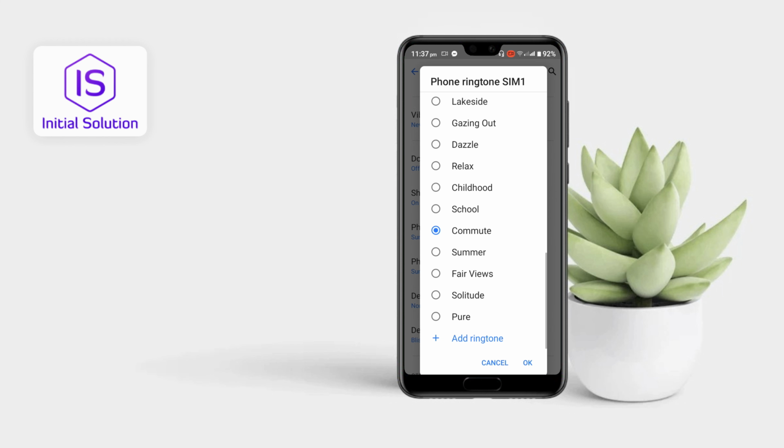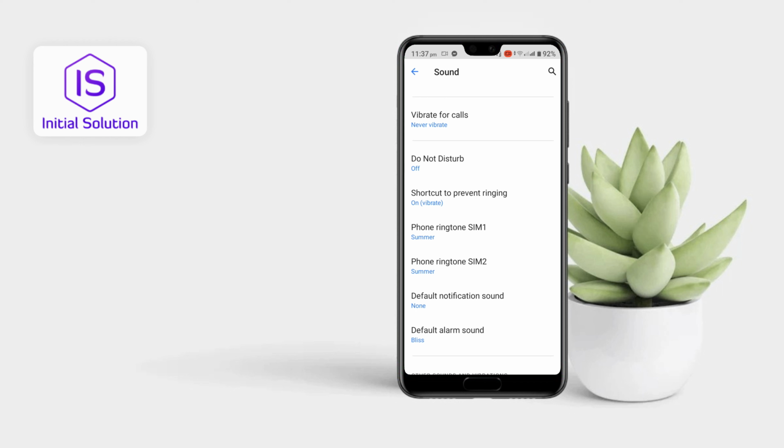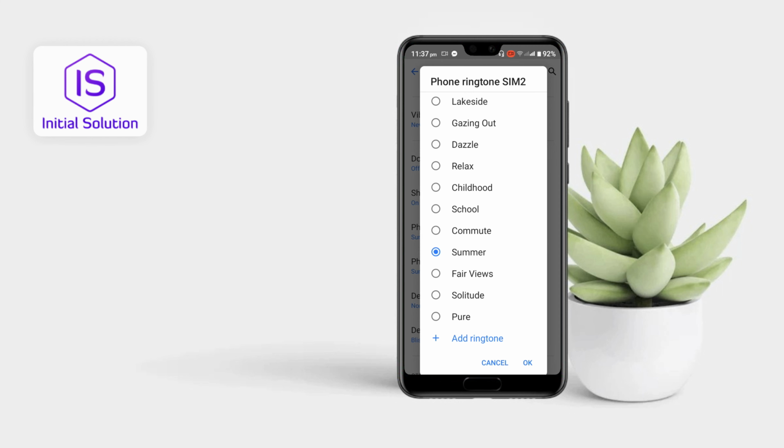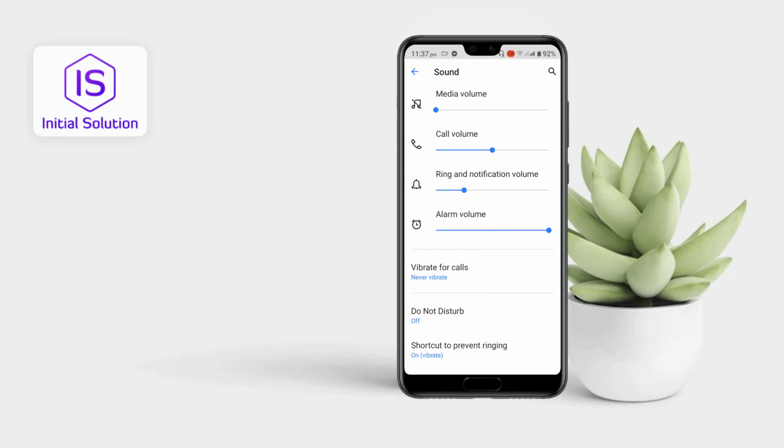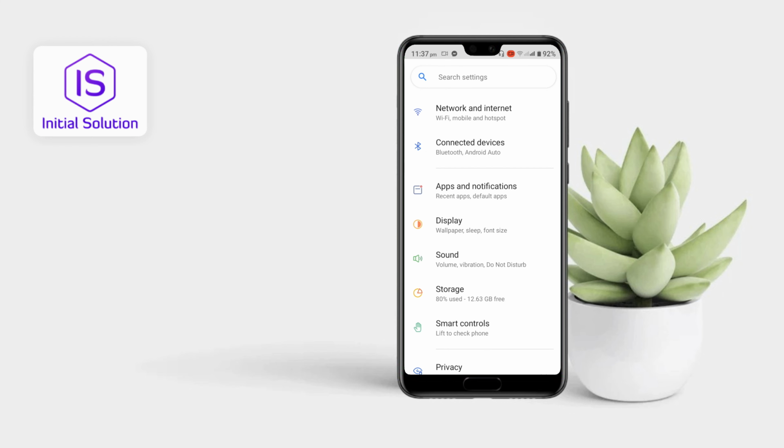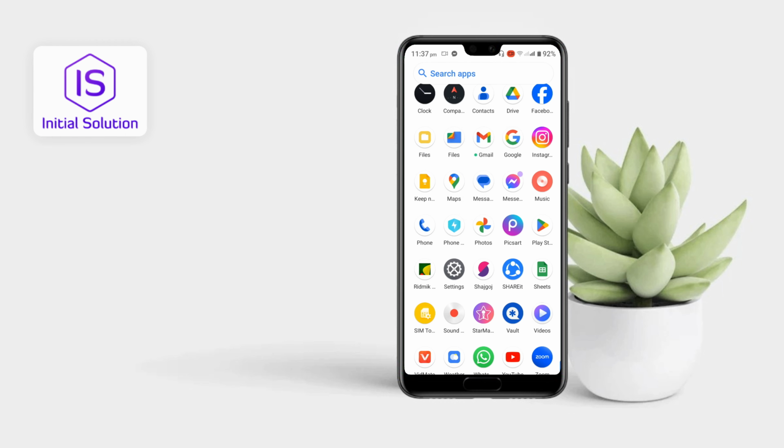Then you can set any kind of sound from here. Okay, then you can also set a ringtone for your other SIM card. So yeah, this is how you can set a sound or ringtone on Android.